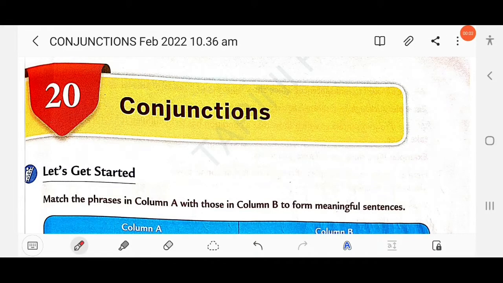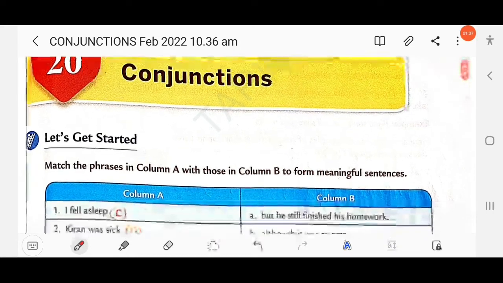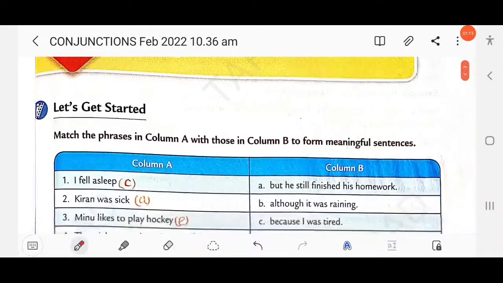Dear students, in this video we will discuss Class 5 Collins English Grammar and Composition, Chapter 20, Conjunctions. If you have not watched part 1 and part 2, you can go to the playlist section and watch them. In part 1 and part 2 we briefly discussed all the conjunctions and their uses that are given in your book. So in this video we will discuss the exercise. Let's get started.